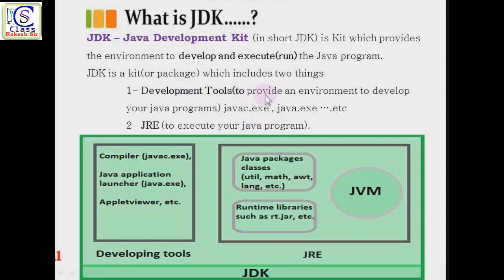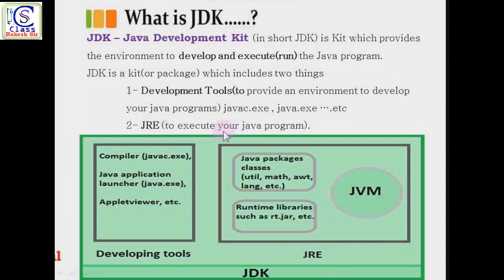In development tools, it provides an environment to develop your Java program. To develop a Java program, we use these development tools, and there are different files like javac.exe, java.exe, and many other files. javac.exe is used to compile any Java program. java.exe is used to launch any Java program, and appletviewer and many other files are contained to develop and execute a program.